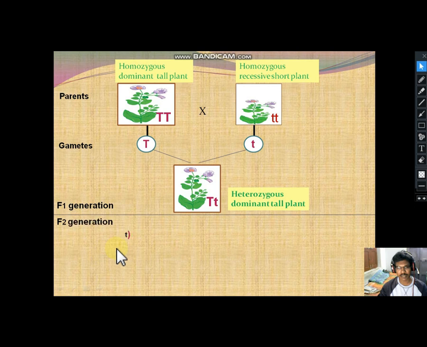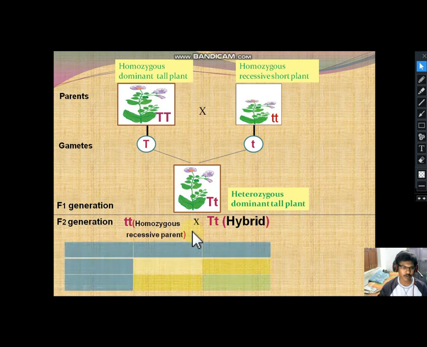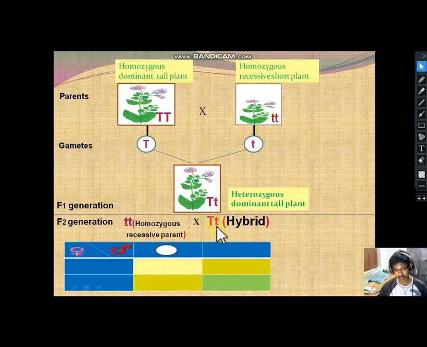Then here, small t, the homozygous recessive parent, is compulsory to cross with the unknown. So it may be capital T or capital T small t. Here we are taking the hybrid, capital T and small t. So heterozygous, capital T, small t, and small t.